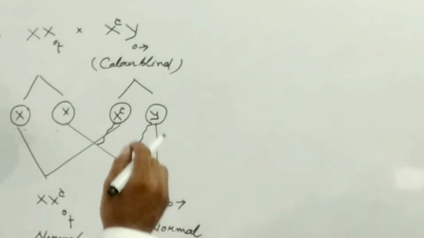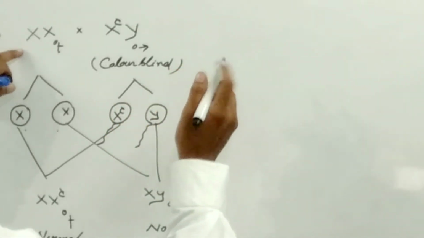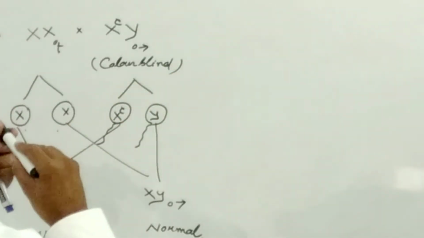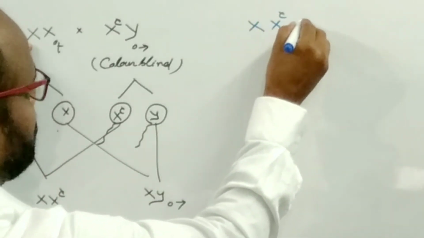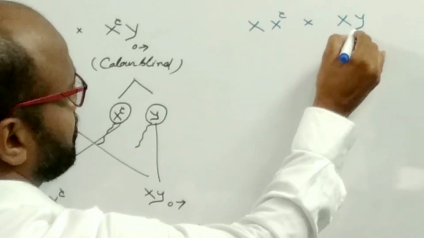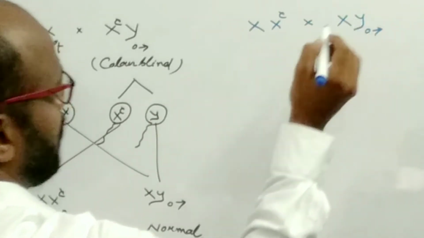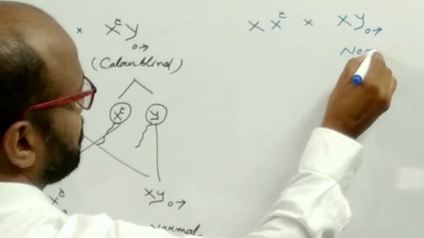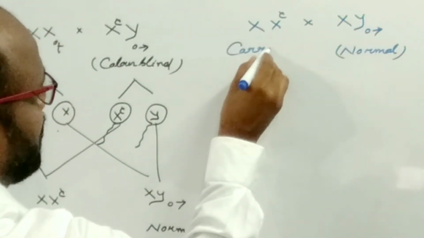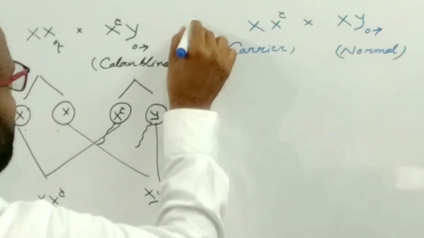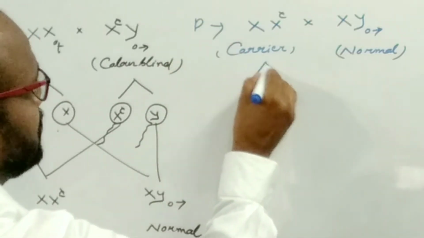If the marriage takes place between a carrier female and a normal male, what happens? This is the parent.